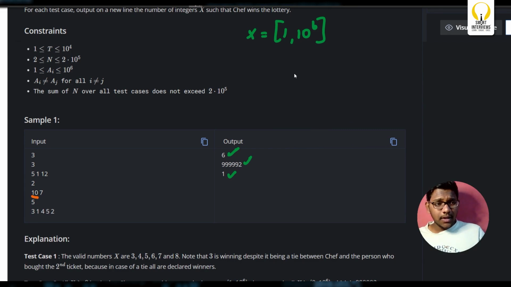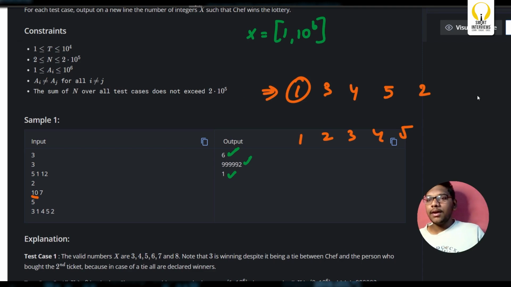Okay, the next test case: 3, 1, 4, 5, 2. Instead we'll have 1 3 4 5 2. Now what's the answer? If I sort it, I'll get 1 2 3 4 5. I've modified the test case. K equal to 1 and your position will be landing at 0.